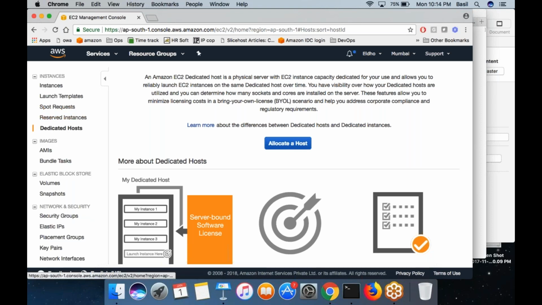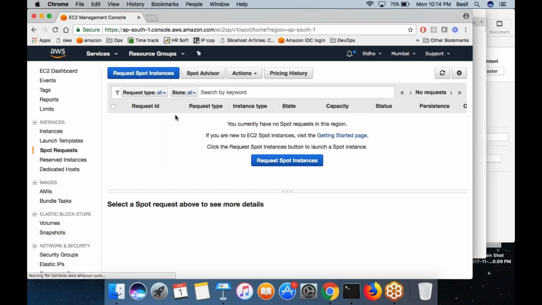So these are the different types of machine. Spot request is more like you can bid for machines. They are the cheapest ones. You can bid for a machine. How it works is AWS will have a spot price. Maybe today the price for T2 micro is 0.0001. Then the next hour it is 0.0002, then 0.0003. Then it will change.